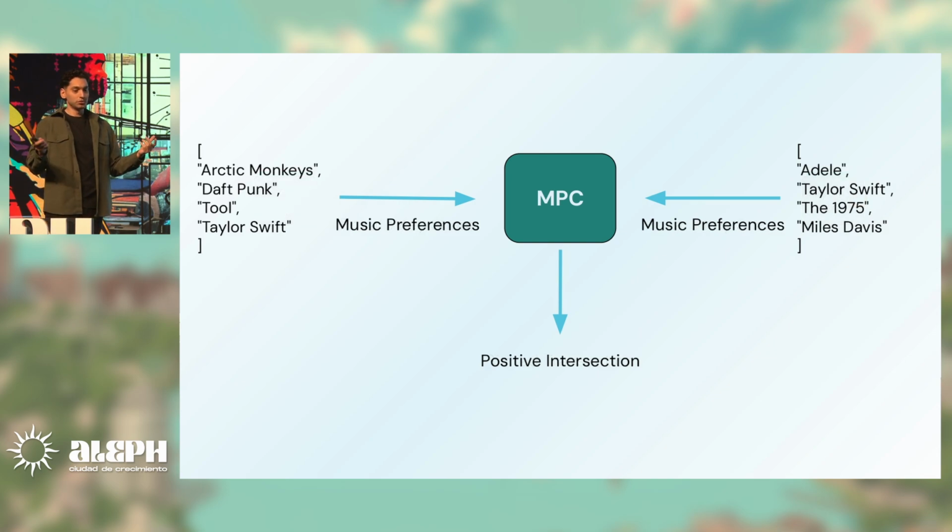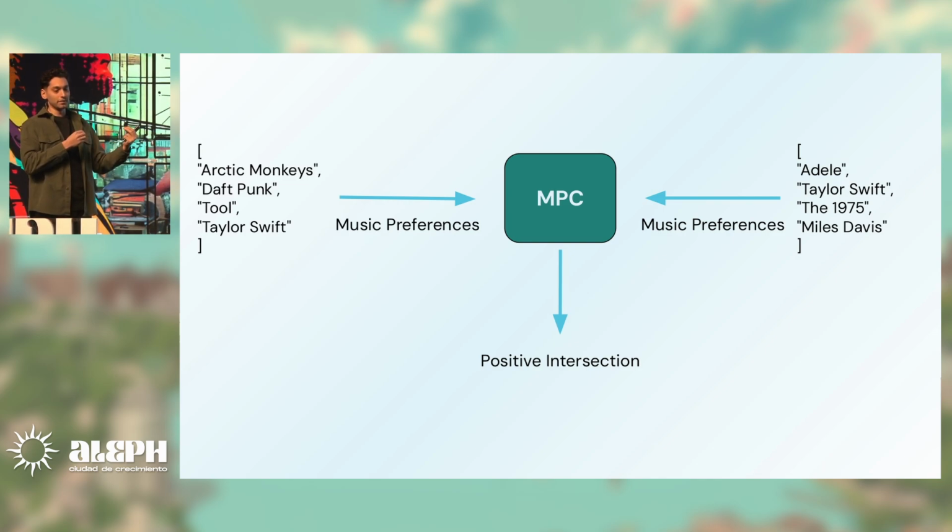You could also do private list intersections. Let's say, for some reason, our music tastes are private. We don't want to share them. We don't want people to know we like Tool, for instance. So we just input this into an MPC, and then we can have whatever we want, basically. We can have a match with this person in which you both like the same bands, or you could learn which bands you like. That's totally programmable.